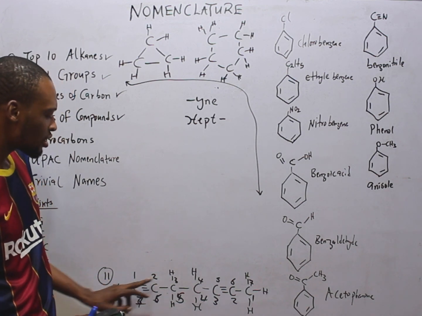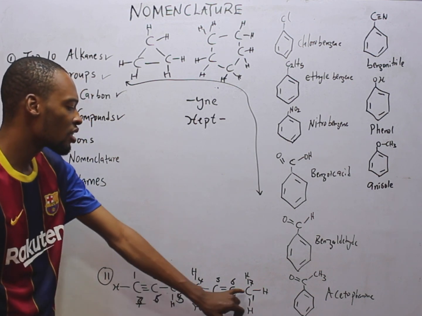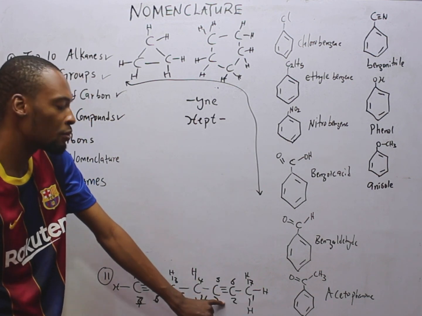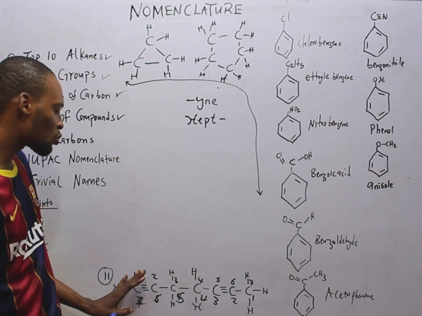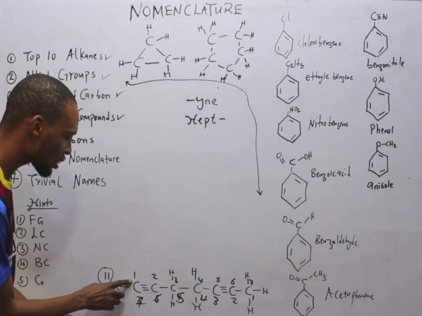Going with this first one, the functional group will simply be in the first carbon. Going with the second numbering, the first functional group will be in the third carbon. So we prefer to go with the one that will give at least one of the functional groups a low number. So we go with this one.